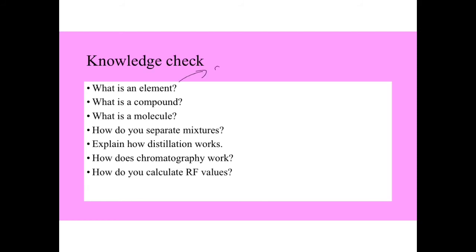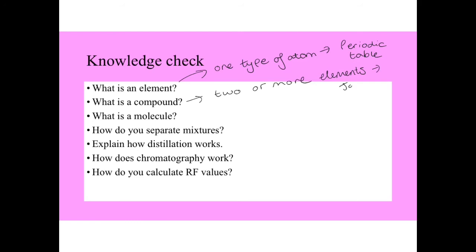So, what is an element? Something that contains only one type of atom, and them elements are found on the periodic table. What is a compound? Two or more elements joined by a chemical bond.